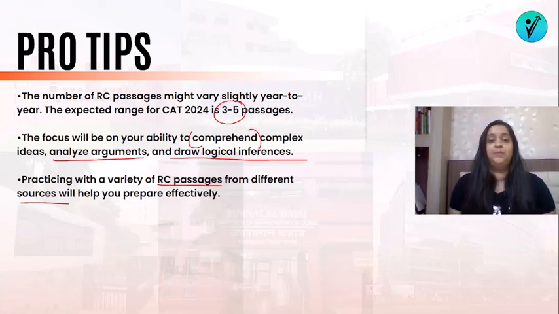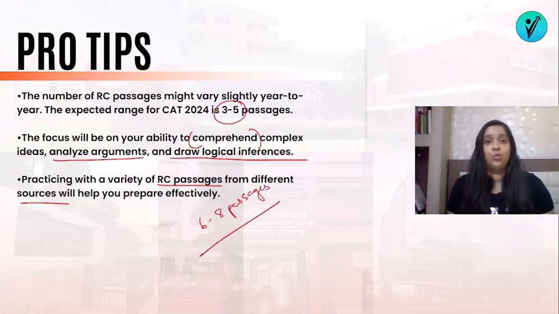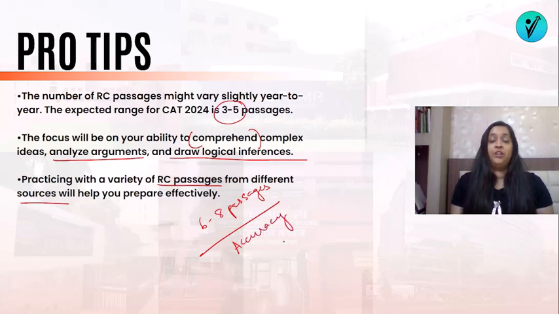Also, what you can do is practice reading 6 to 8 passages in one go, reading and solving. A lot of students think that if they practice 2 passages daily, their RC practice is going well. But actually you need to practice 6 to 8 passages so that your focus and span of attention is maintained. And when you are reading these passages one after the other, your accuracy does not dip, because there are two things that you need to focus on in order to solve an RC. One is accuracy, and the other is time.